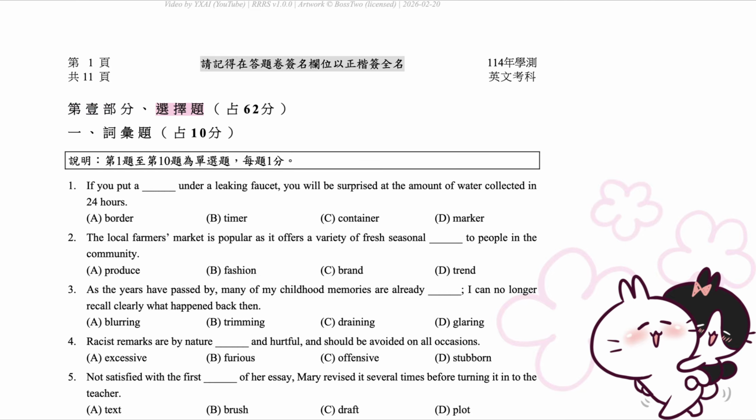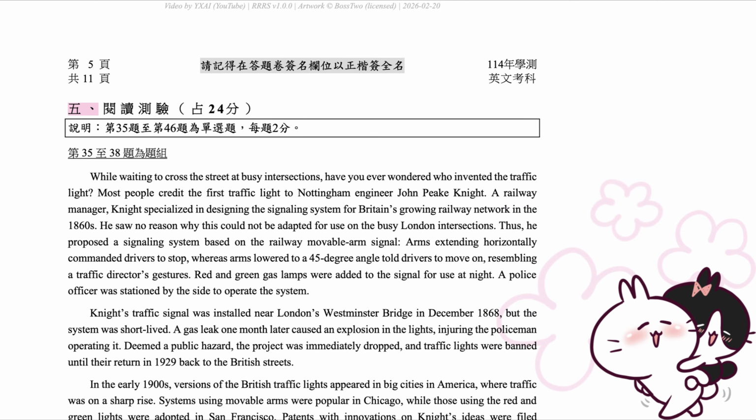Part 1. Multiple choice questions. 62 points. 5. Reading comprehension. 24 points. Directions. Questions 35 to 46 are multiple choice questions, 2 points each.